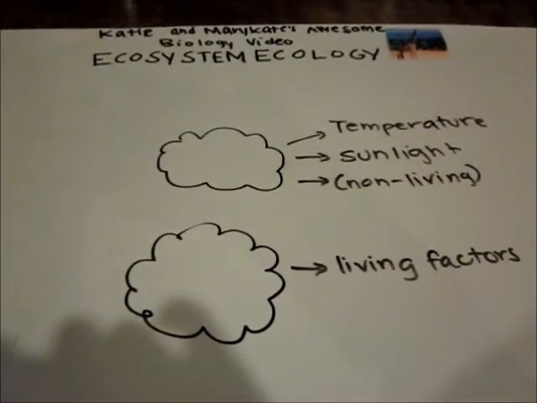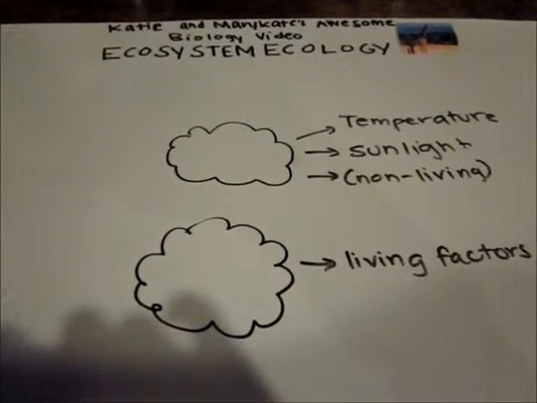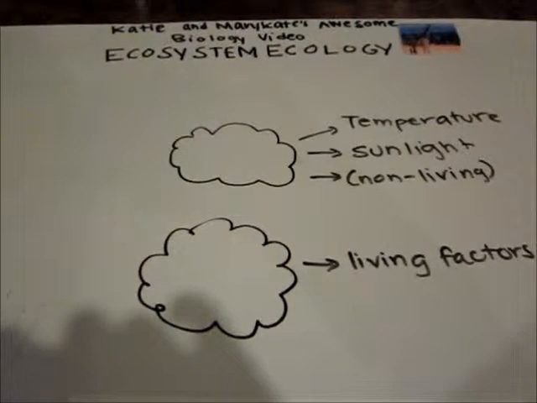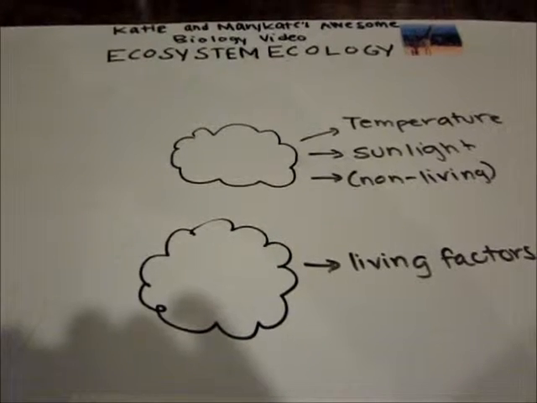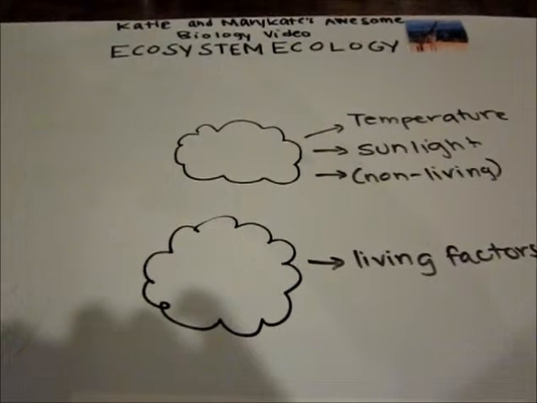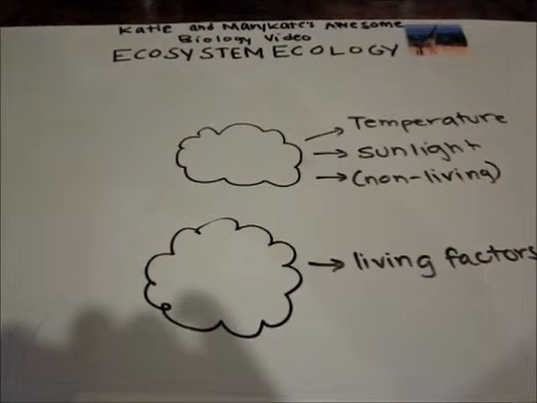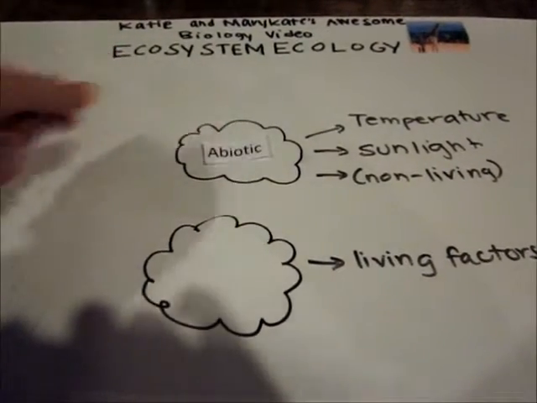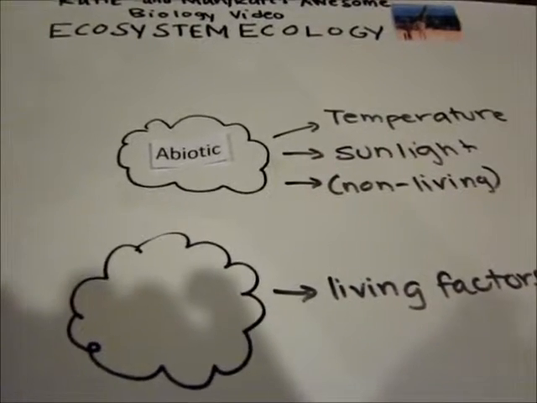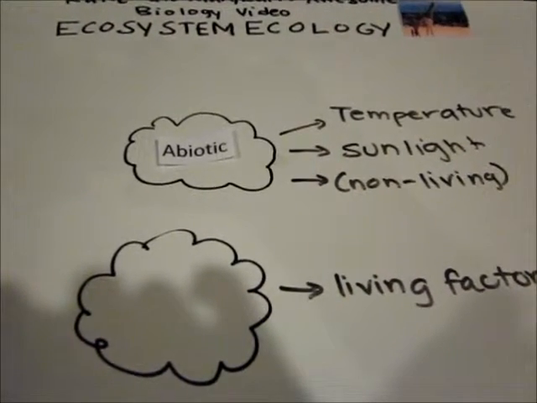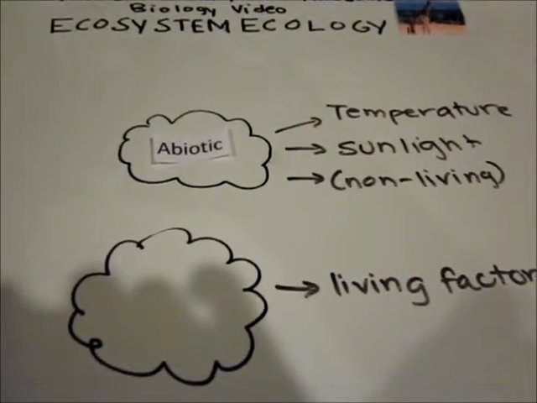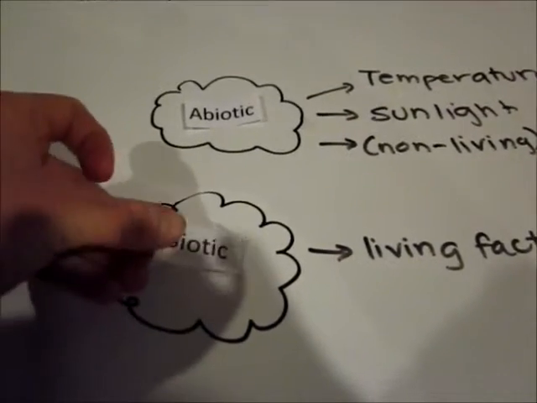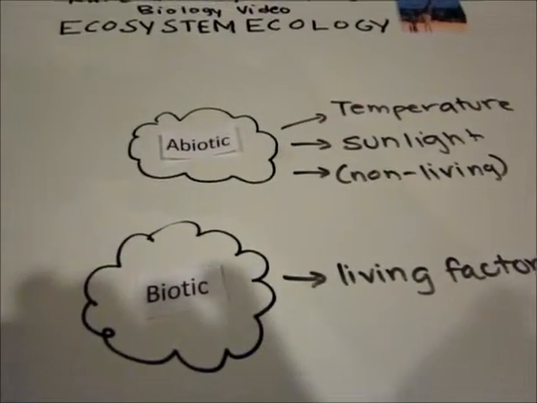Have you ever wondered what role and effect you have on the world around you? We are all organisms in our environment. Our energy and characteristics affect our environment. There are also factors that affect our environment that we can't control. These are called abiotic factors. Things like temperature and sunlight are abiotic, or non-living, factors. On the other hand, biotic factors are living factors.